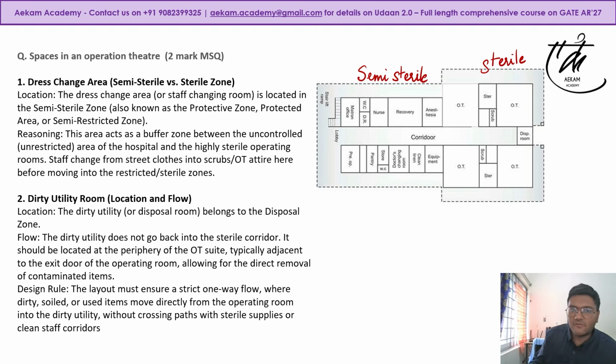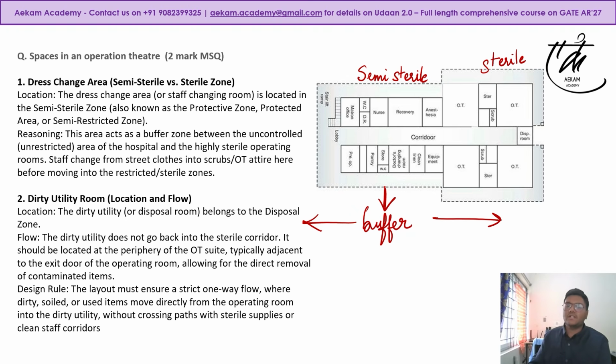It is like a buffer space between your main operation theater where the operation will occur, in this direction, and your outside. Now what was asked was, I think, dress change. So the dress change area would lie somewhere here in the semi-sterile zone.